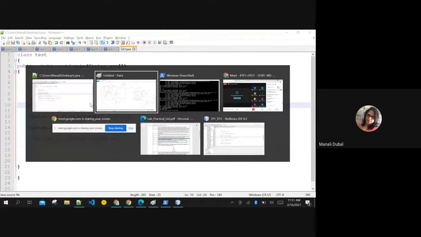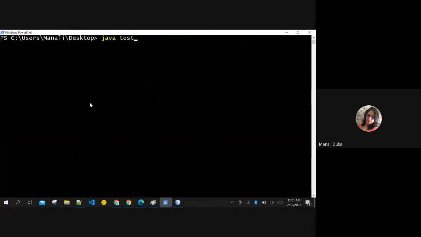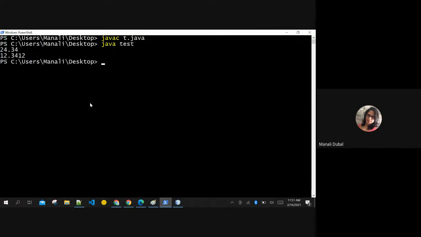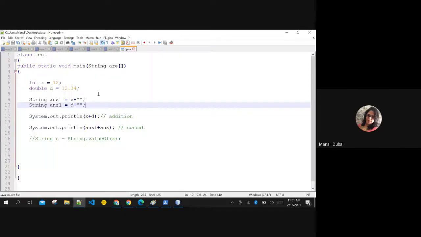Let us see. I am compiling it, then running it. See, this is nothing but normal addition. This is concatenation of double plus the string that you have converted. Double plus integer. Are you getting this? Yes, ma'am. Easy.